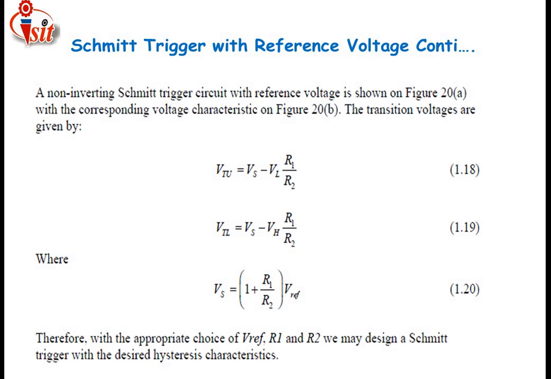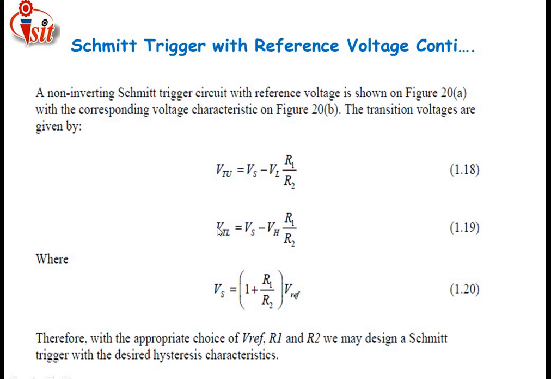The transition voltages are given by: the upper threshold voltage is the source voltage minus lower voltage into R1 divided by R2.